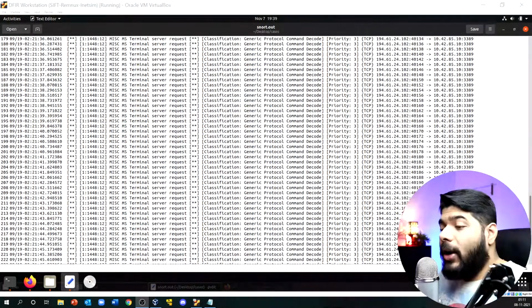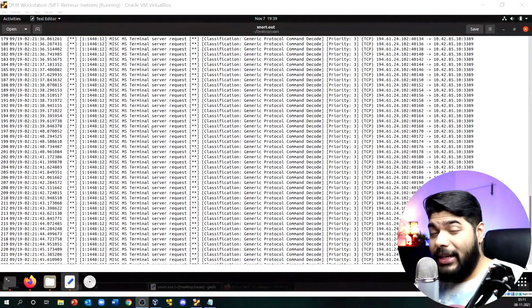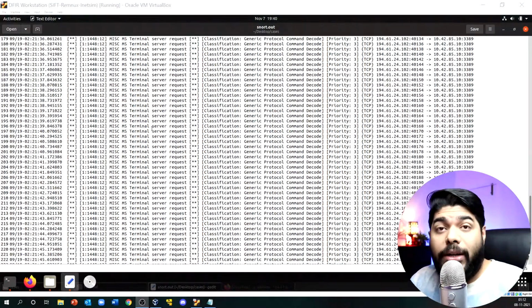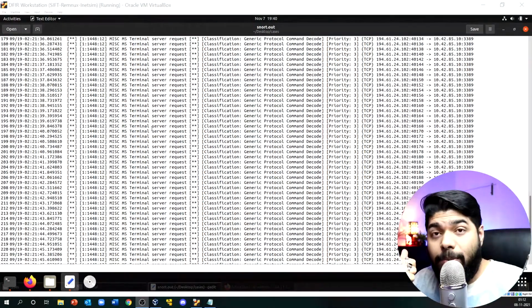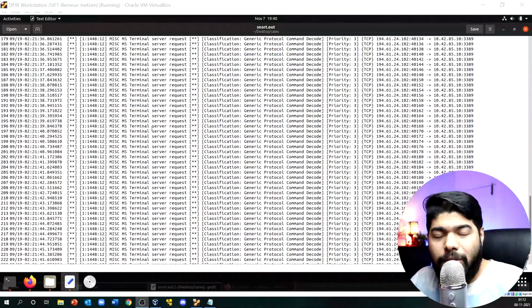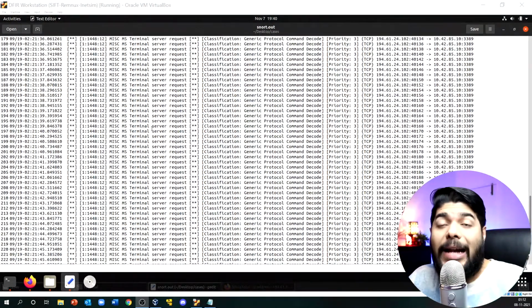At this point, what this tells us is that someone first tried to do an nmap scan. And you can ask, how did the attacker even know that my network is open to the public and I have an RDP port open? Have you ever heard about something called Shodan, Shodan.io? It is a huge platform that can be used by authorized people like security researchers and SOC people, and it can also be used by bad guys.